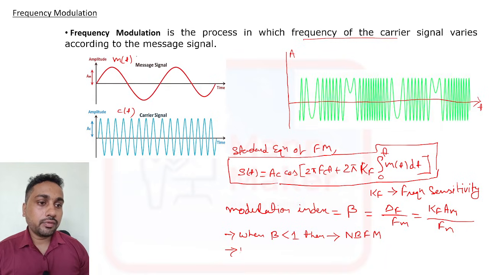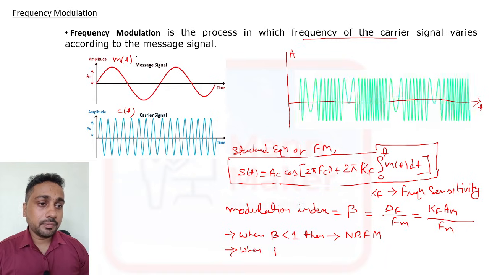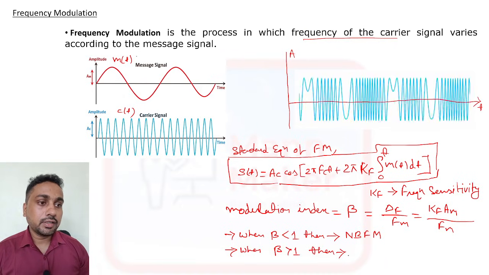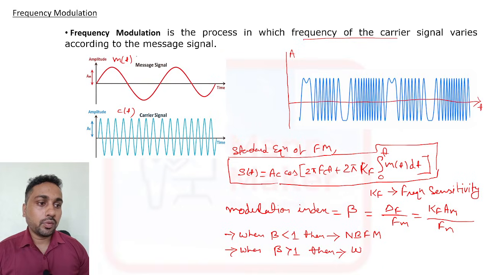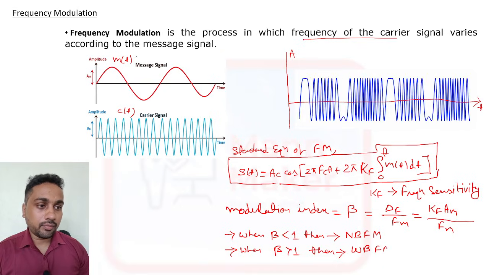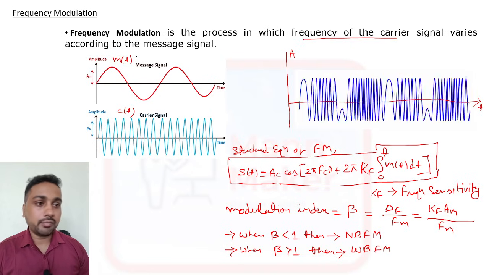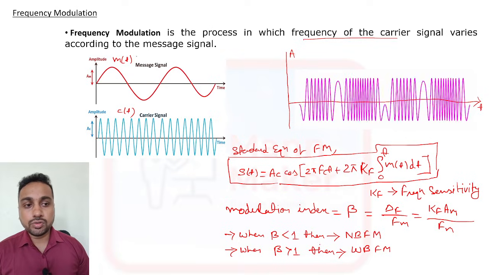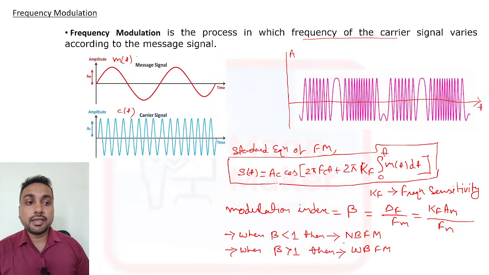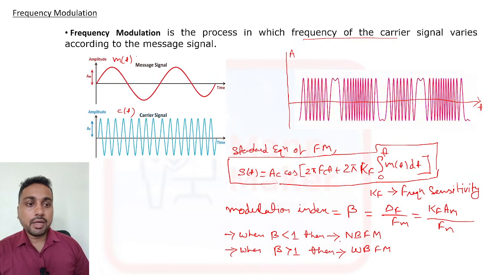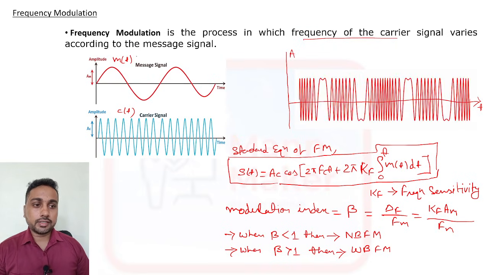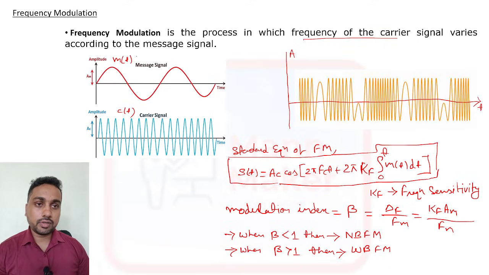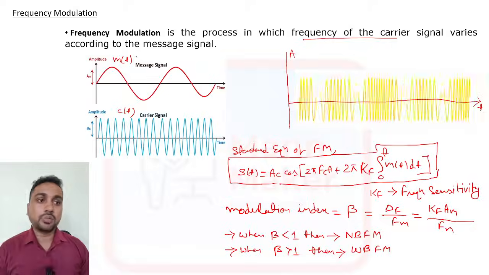And when beta is greater than 1, then it is called wide band FM, WB-FM. So two conditions are there for the modulation index. When beta is less than 1, it is called narrow band FM, and when beta goes greater than 1, it is called wide band FM. Just remember these 2 points.